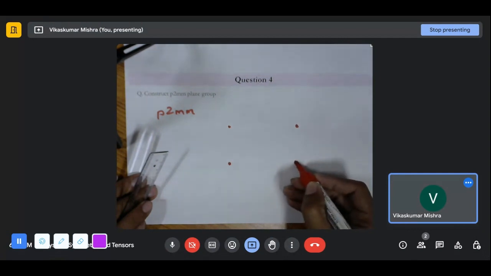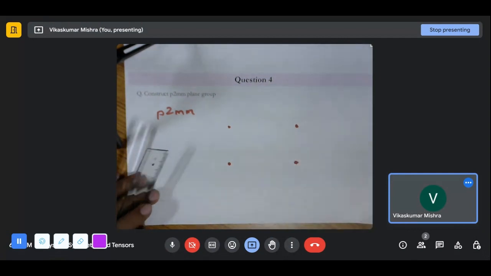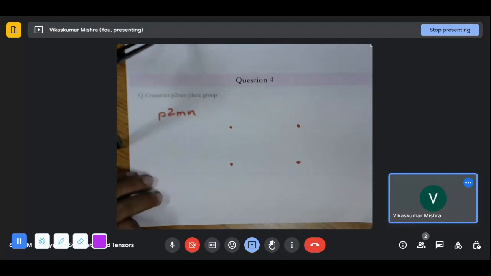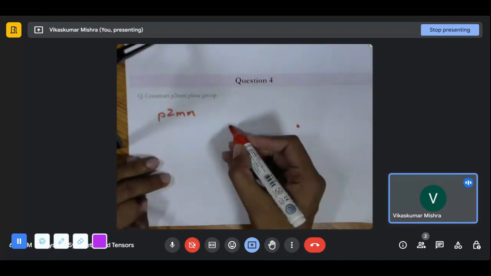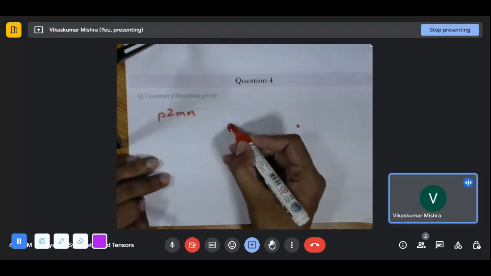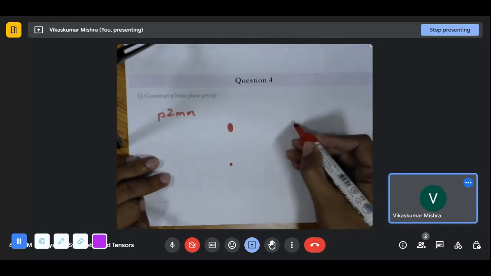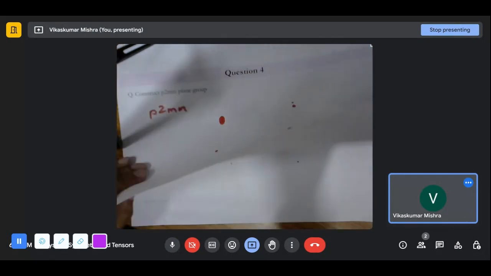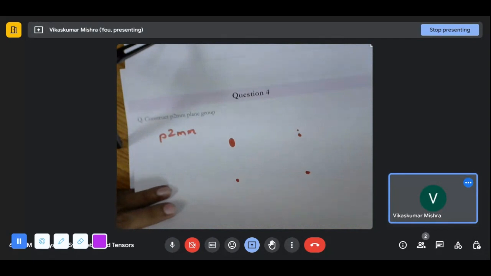So this is a twofold. At the origin we have the twofold.